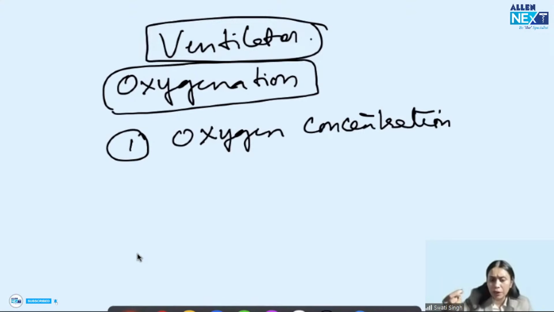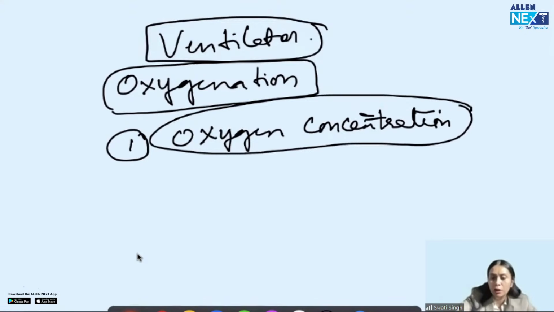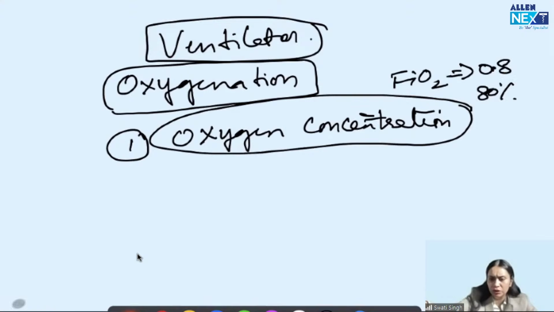If our ABG is done, our PaO2 will be 90 to 100 mm of Hg. If I start breathing 100% oxygen and then my ABG is done, my PaO2 will become 400, 500. So by increasing the oxygen concentration, I will improve the oxygenation. So my patient's FiO2, the oxygen concentration which I was giving, was 0.8. We were giving 80%, which is a high oxygen concentration.